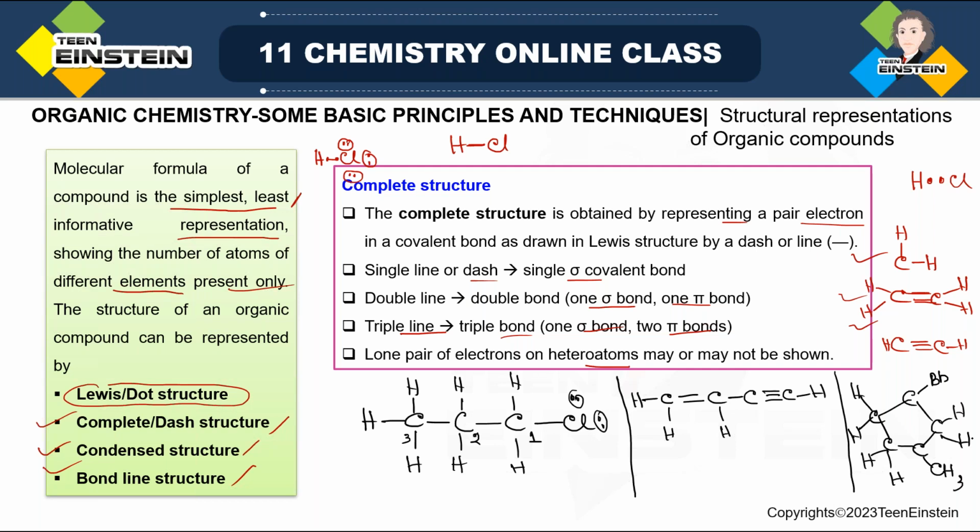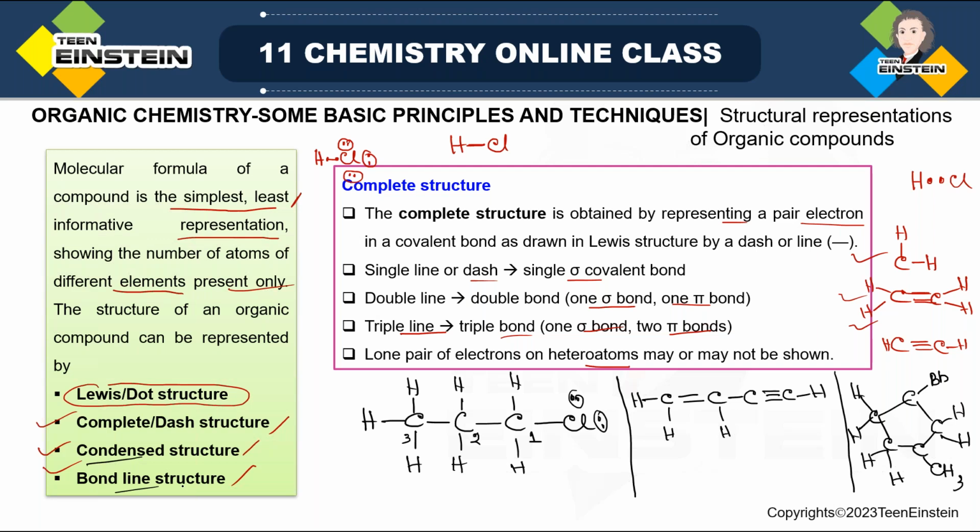Okay. Now the same 3 molecules I will also draw for condensed structure and bond line structure, so that you will be able to differentiate the difference between complete structure or dash structure and condensed structure or bond line structure.